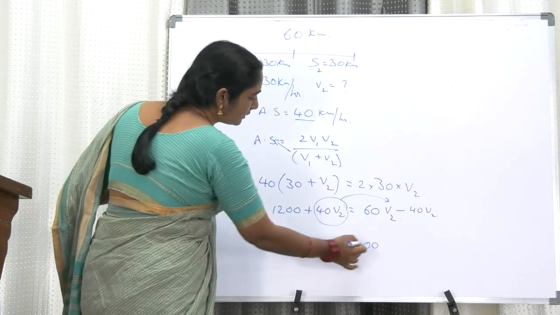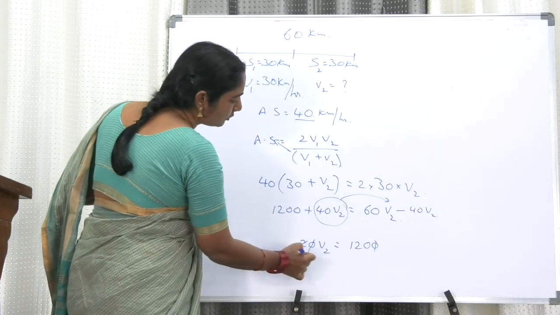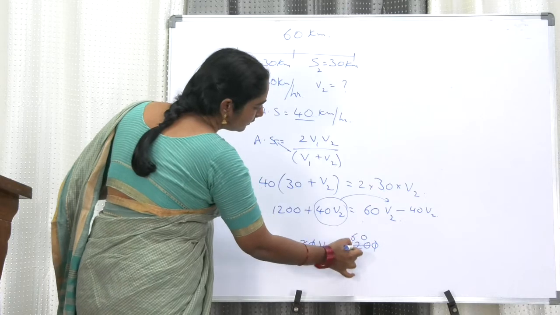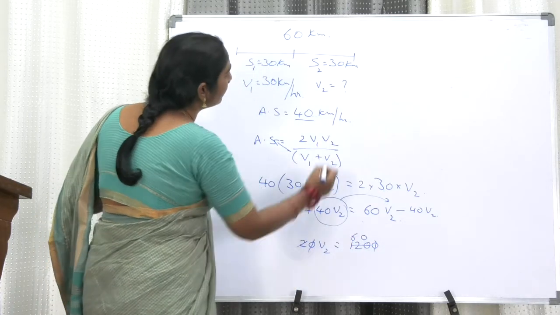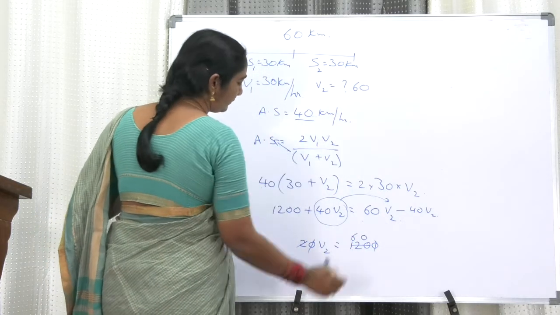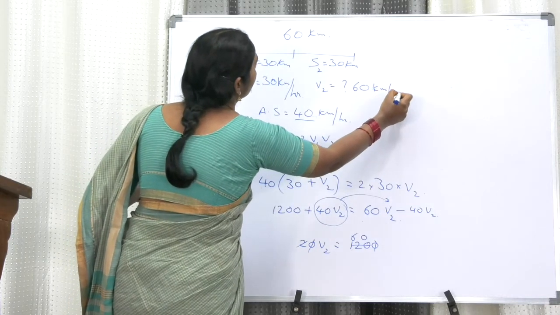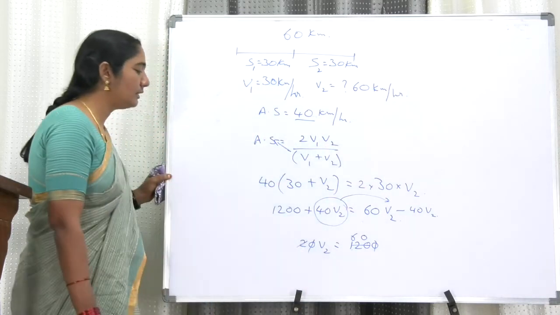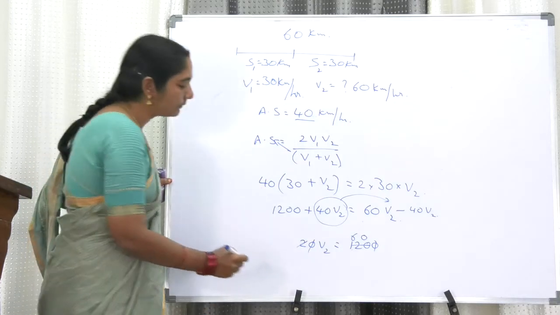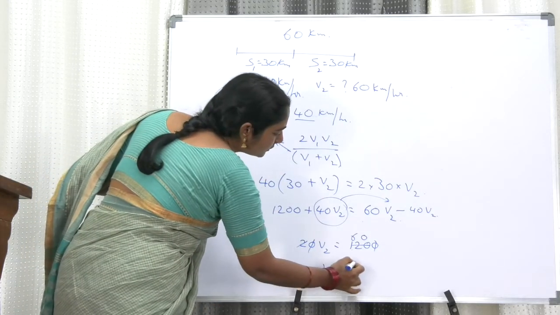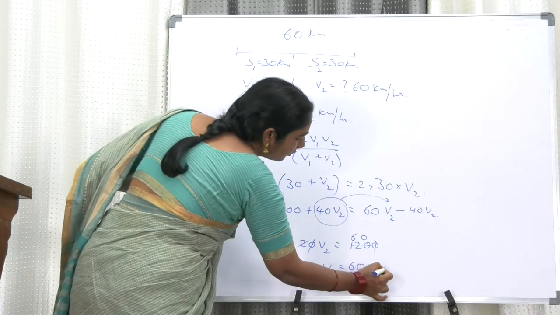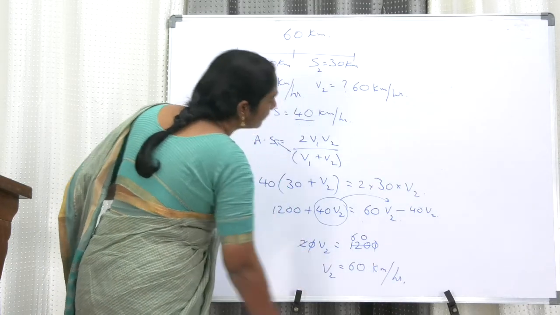So the 0 and 0 get cancelled, 2 ones are 2, 2 sixes are 12, so 600 by 2, V2 is equal to 60 kilometers per hour. We got the value of V2. V2 is equal to 60 kilometers per hour.